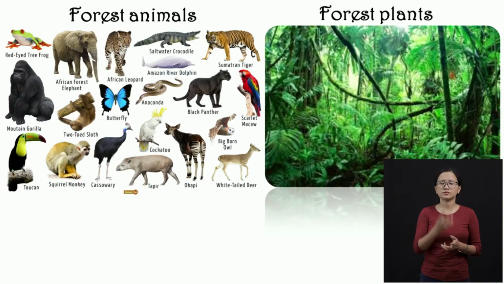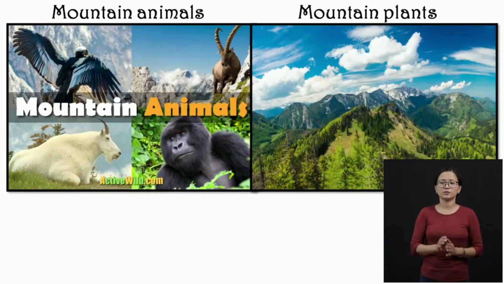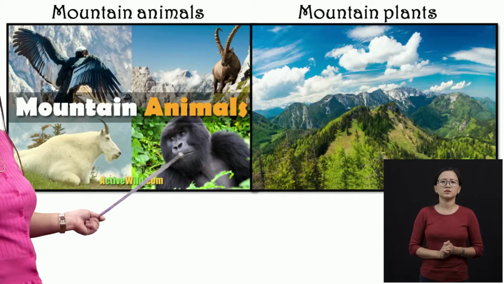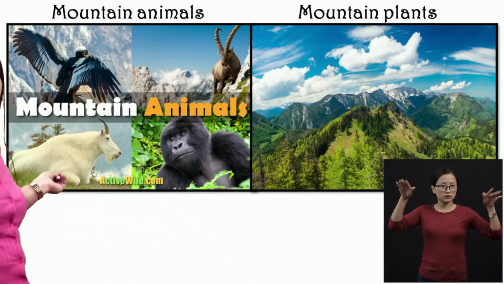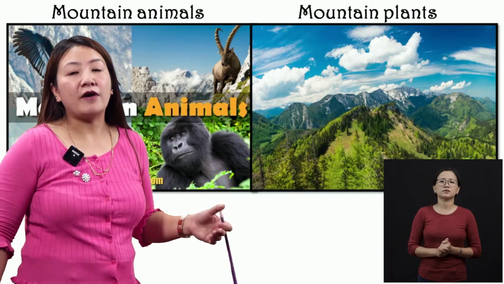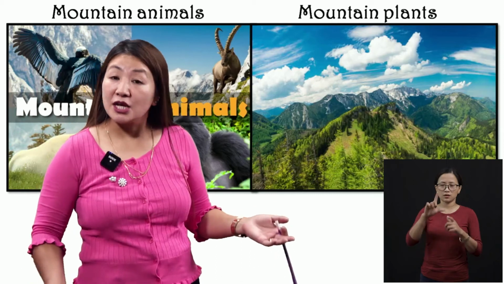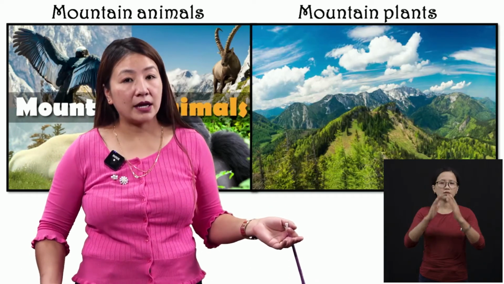Then let us see what kind of animals and plants we find in the mountains. In the mountains, we will find usually the big red eagles, the yaks, okay, gorillas, and then you will find the llamas, sheep. See, all those are mountain animals, okay?